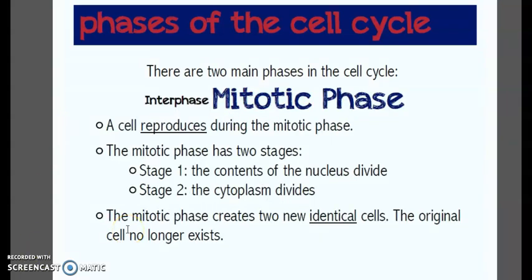A cell reproduces during the mitotic phase. The mitotic phase has two stages. In stage 1, the content of the nucleus will divide, and in stage 2, the cytoplasm will divide. The mitotic phase creates two new identical cells. The original cell will no longer exist.